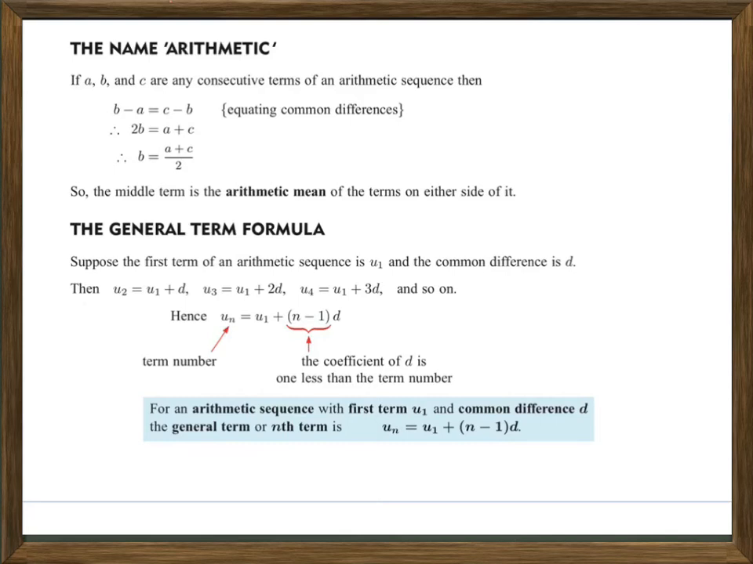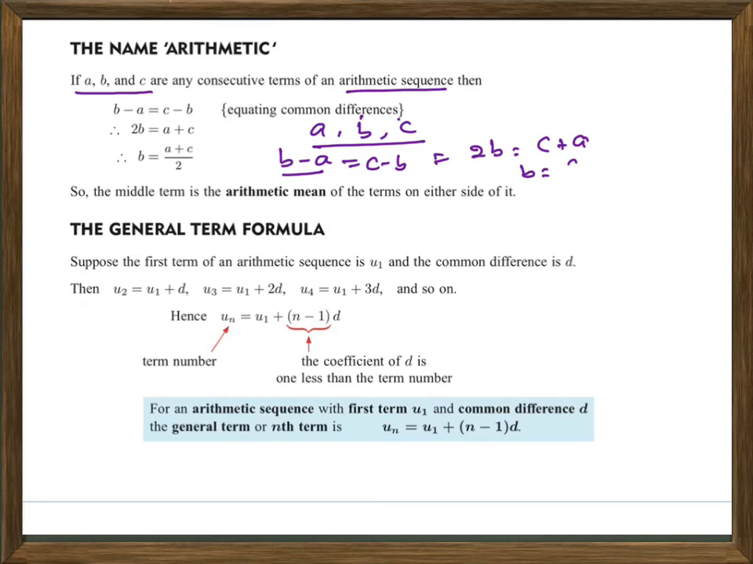Now we will see why it is named arithmetic. Suppose A, B, C are any consecutive terms of an arithmetic sequence. That means B minus A, whatever the difference is, equals C minus B. So we get 2B equals C plus A, and B equals (C plus A) by 2. This is called the arithmetic mean.